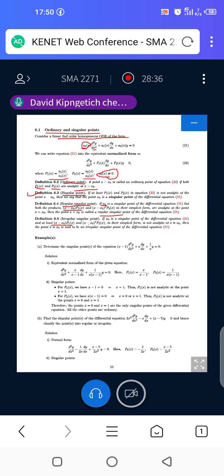So for a regular singular point, you have seen what it means, and also the irregular singular point. For the regular, we have said that both of them, so take note of the term both, should be analytic. But for the irregular, at least one of them is not analytic. So we refer to that as an irregular point.